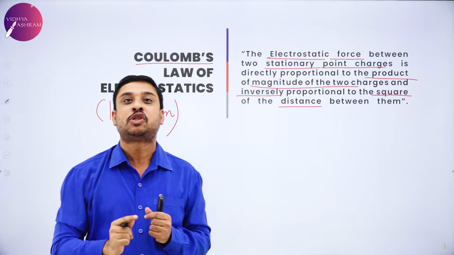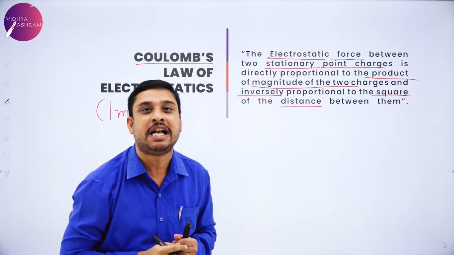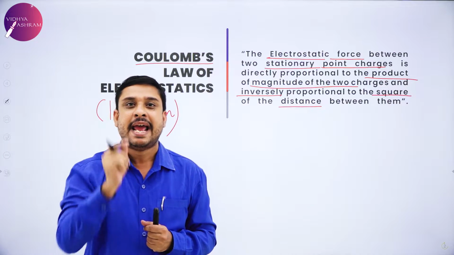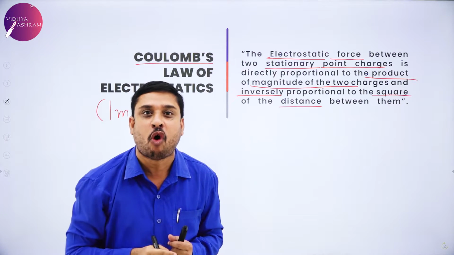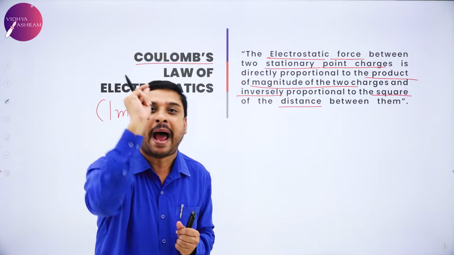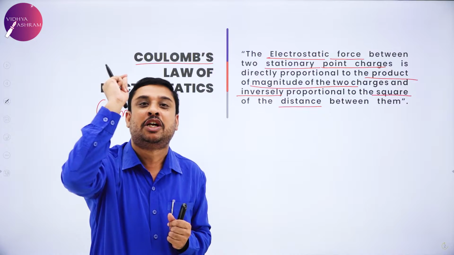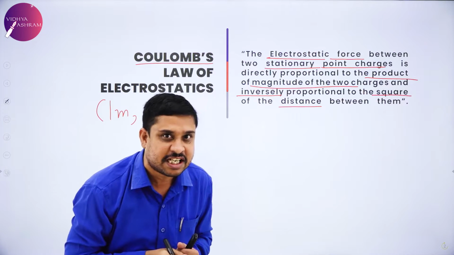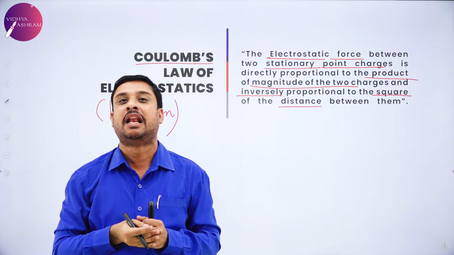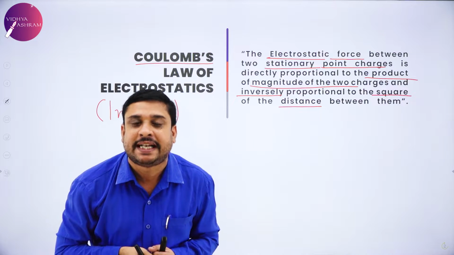Therefore, Coulomb's law is also called as inverse square law. Electrostatic force directly proportional to the magnitude of the 2 point charges and inversely proportional to the square of the distance.